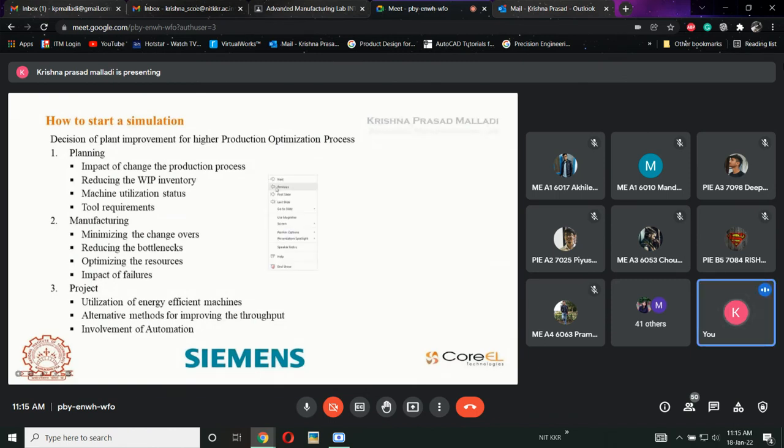So, okay, I hope you are thorough with this throughput, right? Is it clear with the throughput?